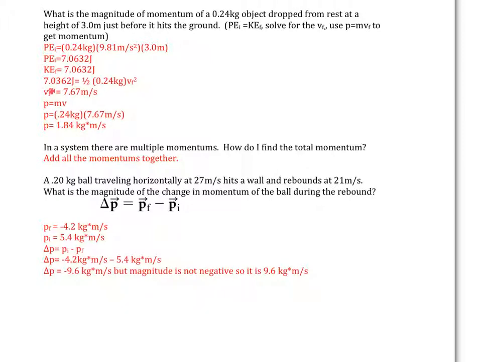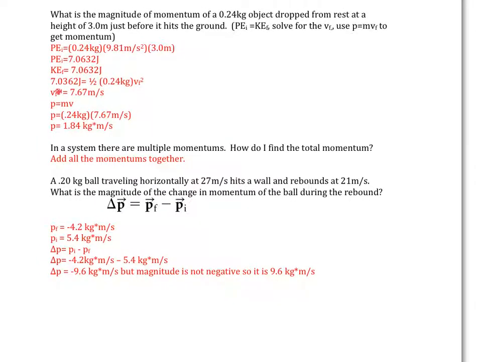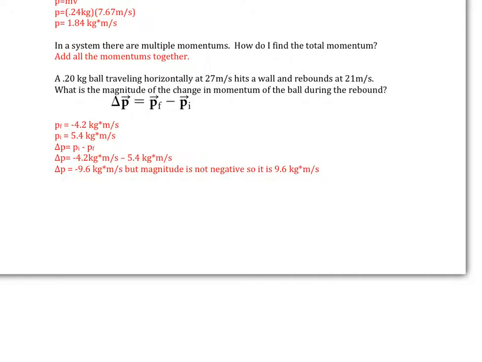So that is our final velocity there. From here, once we know our final velocity, I can plug that value in right here for final velocity to find the momentum, which is what we wanted to find. Plug my values in, and I find my momentum is 1.84 kilograms times meter per second. So notice, I started with potential energy, changed it to kinetic energy. From kinetic energy, I found the velocity, and then plugged the velocity into my momentum equation. Next question says, in a system, there are multiple momentums. How do I find the total momentum? Momentum is summative, meaning just add them all together.